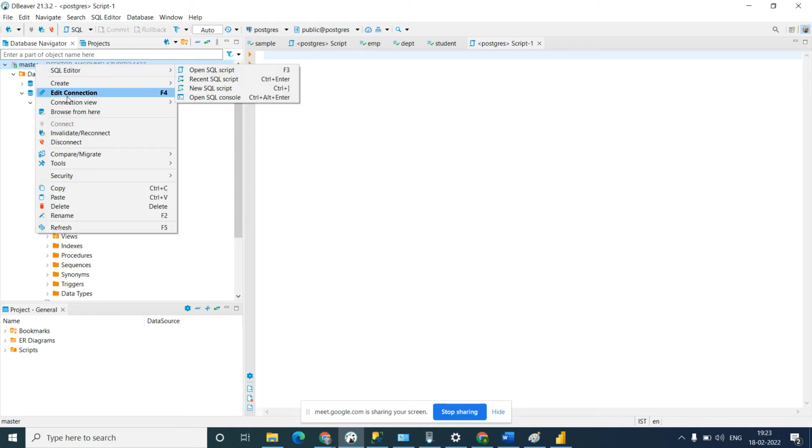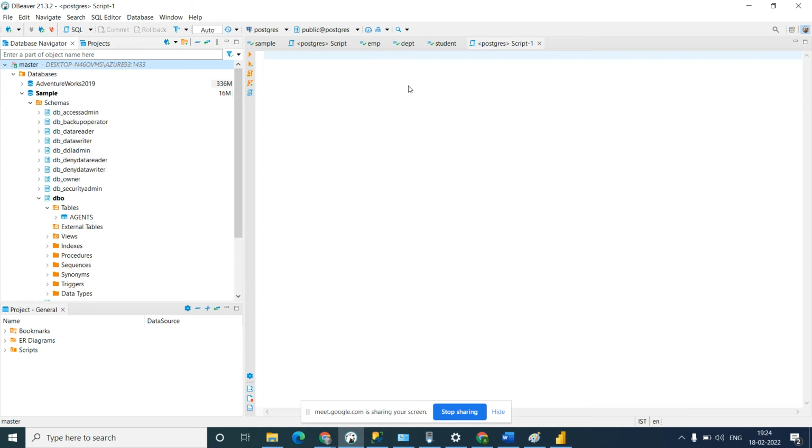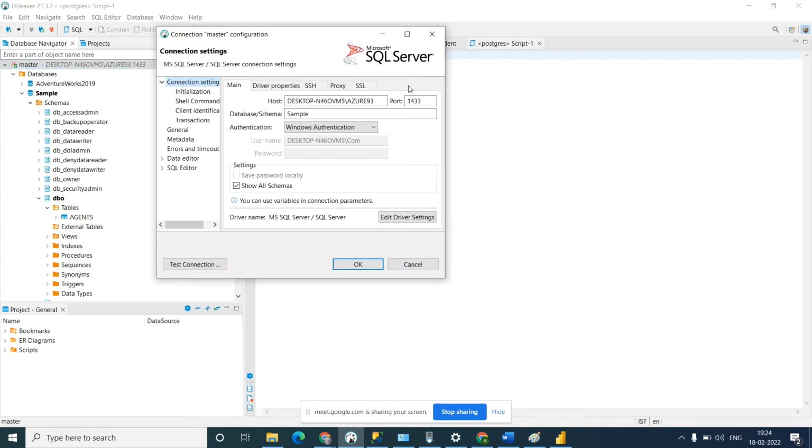When you want to connect with an online database, you will require some IP address, username, password to connect with the data source. So we have this host name, this port number, and the database name, what database you want to connect, and information like username and password. If we select Windows authentication, we don't need a username and password.